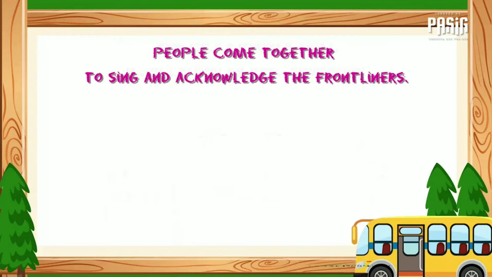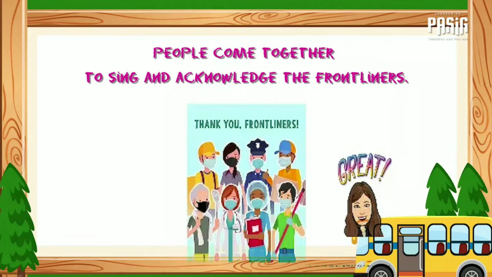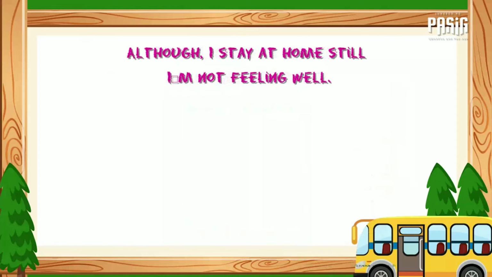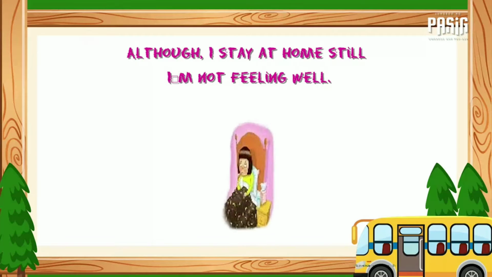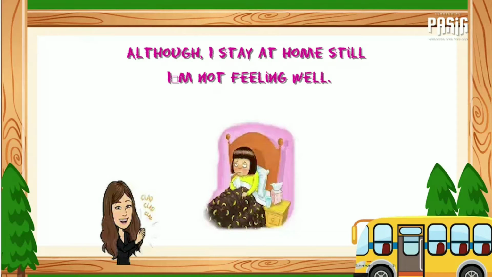People come together to sing and acknowledge the frontliners. What is your answer? That's great. The word frontliners has an R-controlled vowel because of the ER sound. Let's try another one. Although I stay at home, still I'm not feeling well. What is your answer? Well done! The preposition at has a short vowel A sound.